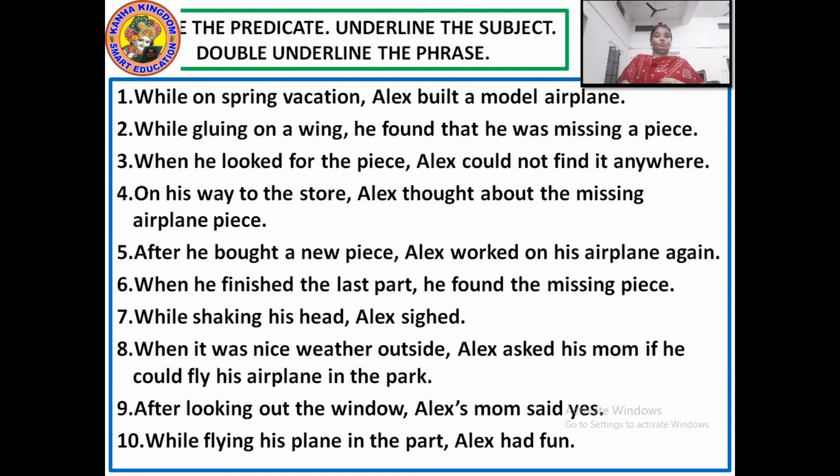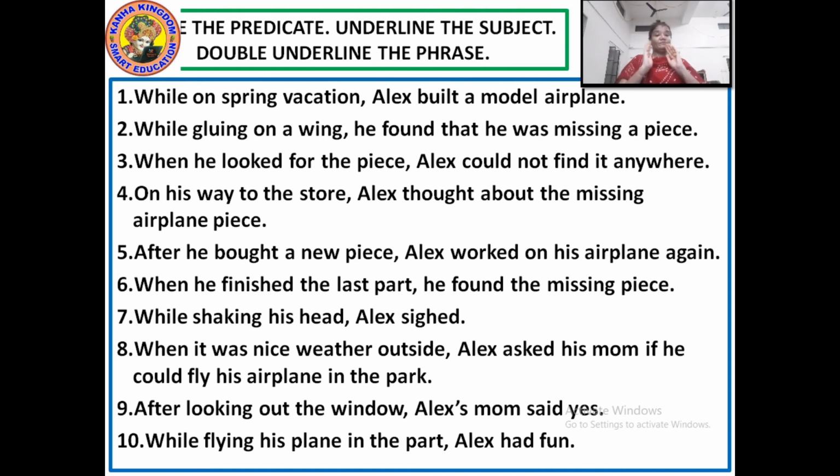What will you do? Here you are going to circle the predicate, underline the subject, and double underline the phrase. Understood? Circle the predicate. First divide the sentence into two: subject, predicate. You have got the predicate, circle that predicate. Okay? Now you have got the subject, underline that subject.